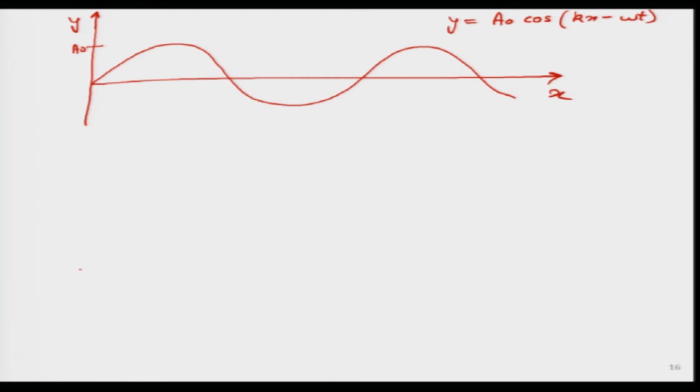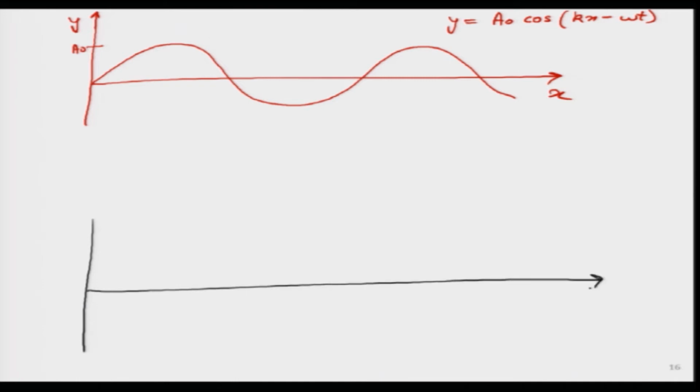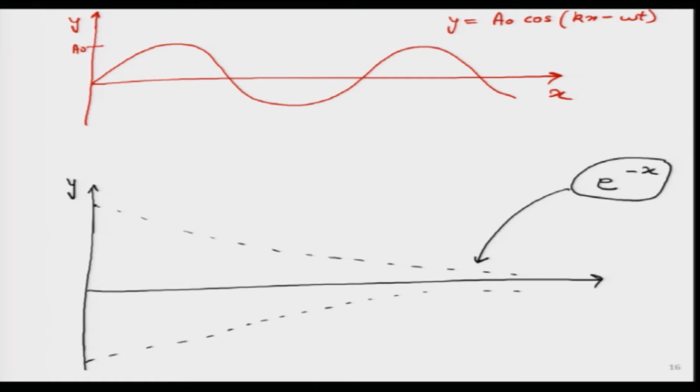Now, let me draw another case where it is still a sine wave, but it is kind of bound by a decaying exponential function. So, what we are doing over here is creating some sort of a bound which is an exponentially decaying function. And then if I draw the same sine wave, perhaps it may look something like this. The wavelength I am keeping the same, not the amplitude. What I mean is this particular lambda remains same over here.